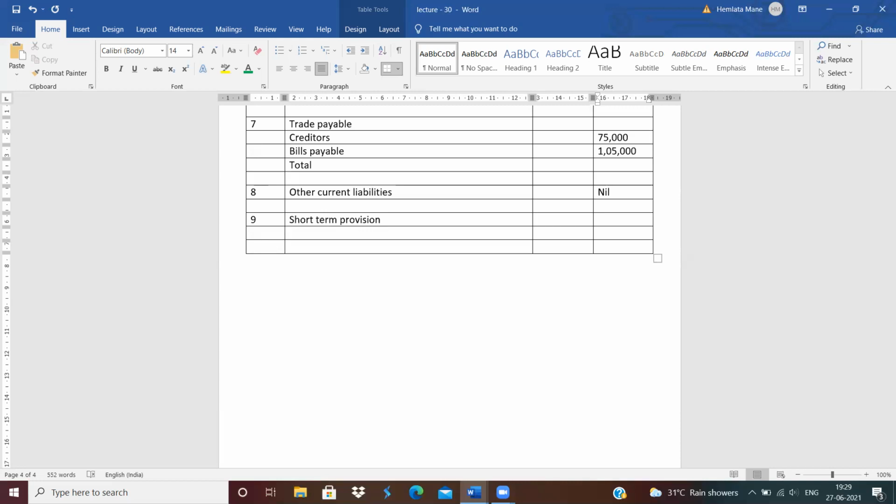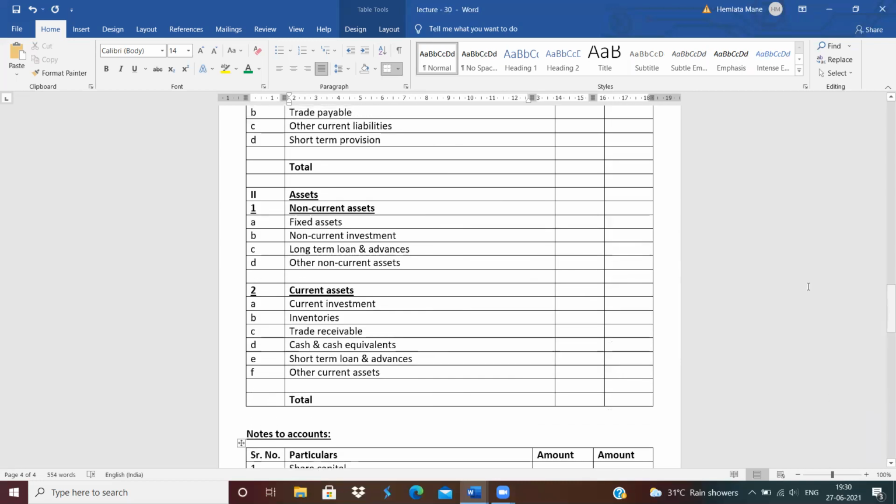No short-term provision is given, so write down nil. Next heading after short-term provision is assets.